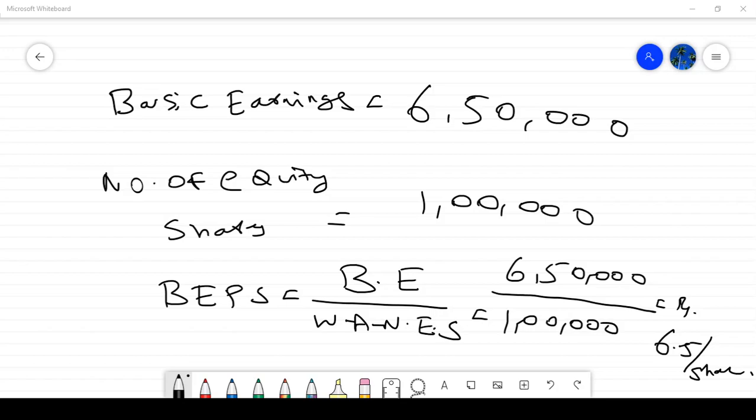If a shareholder holds for 12 months, no problem; his share is treated as one. Another fellow invested one share after 6 months, so his share will be treated as 0.5 only, because he invested for half of the year. How do we do it, sir? There is a working method we will work out.